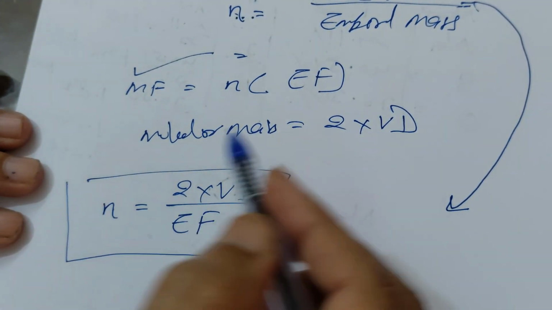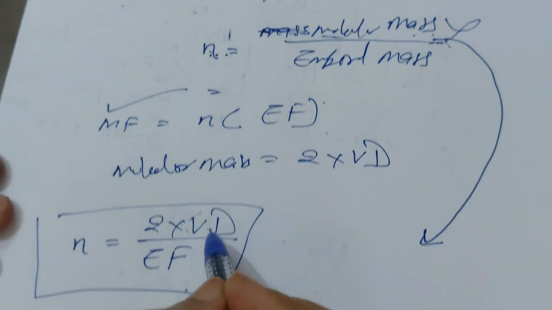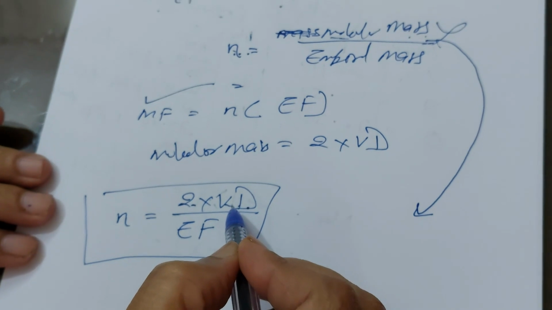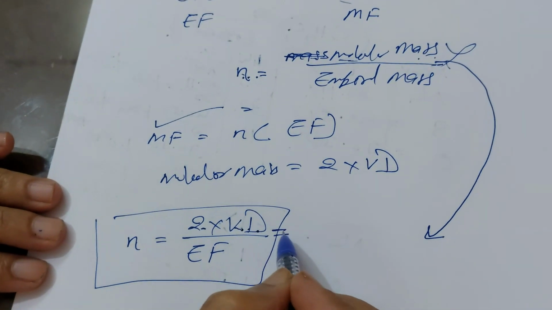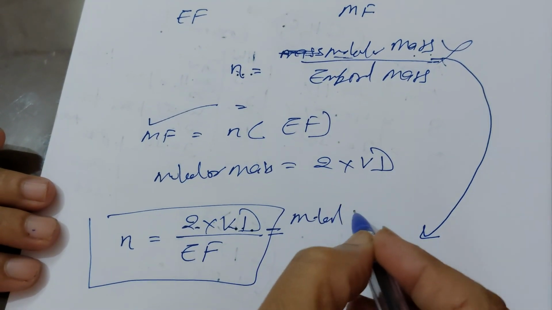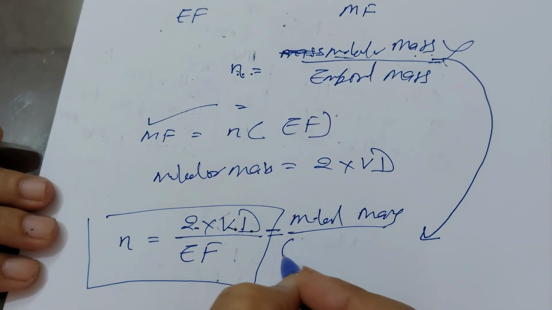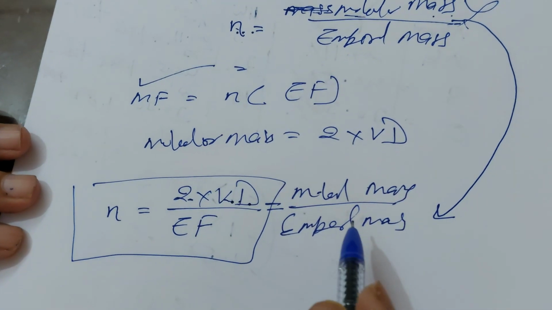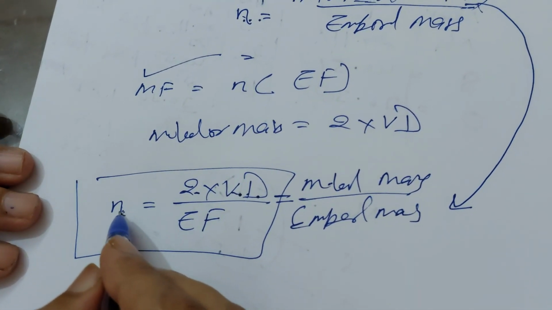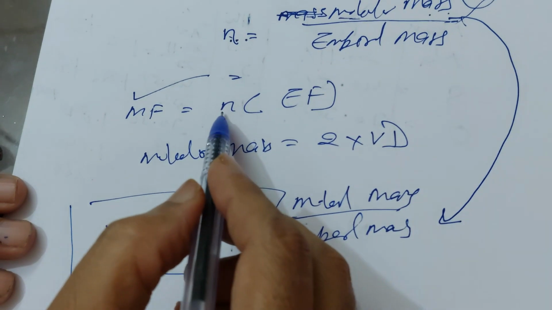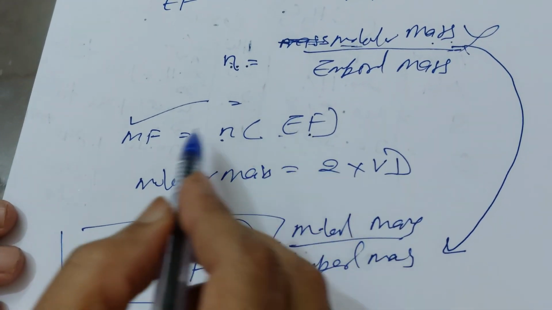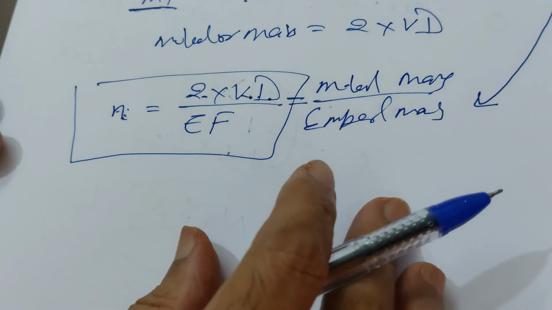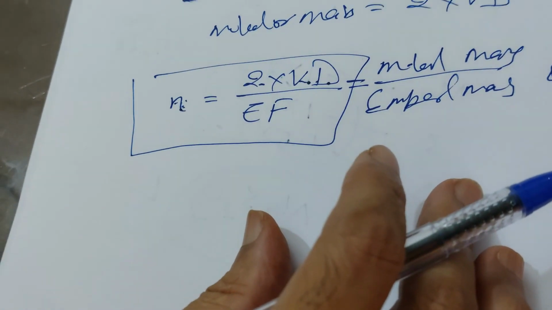If the molecular mass is not given and the vapor density is given, then multiply 2 into the vapor density to get the molecular mass, upon empirical mass, and then n is obtained, and this n should be multiplied with the empirical formula to get the molecular formula easily.